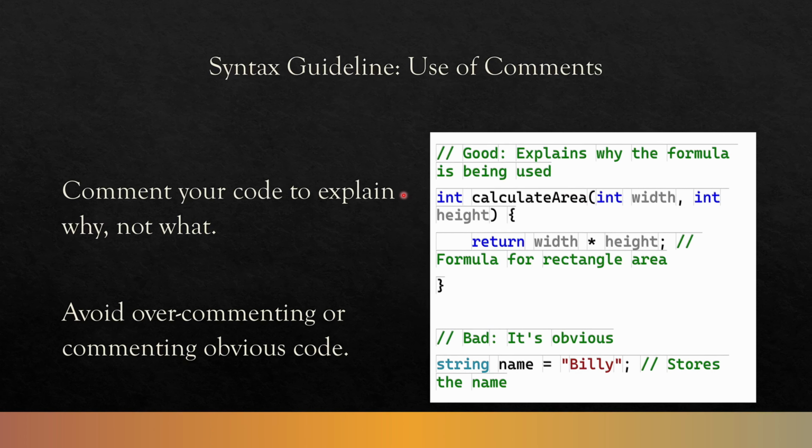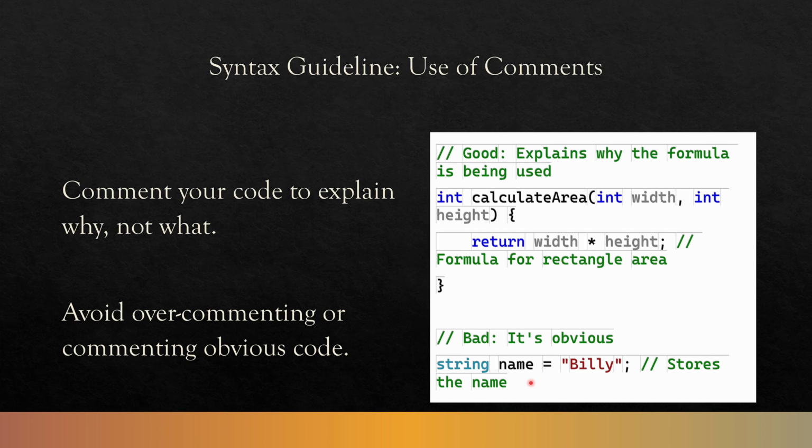Another guideline, use of comments. You should comment your code to explain why, not what. This means explain why this thing's being used, not what it is. So here explains why the formula is being used. Calculate area, right? Here, this comment is a formula for rectangle area. That way you know what it is. A bad one would be something obvious, like string name equals Billy. It stores a name.